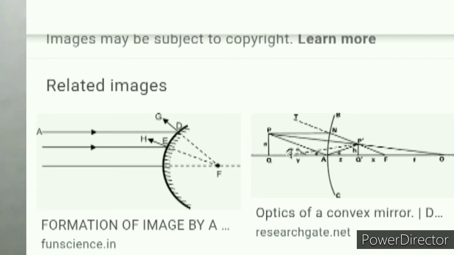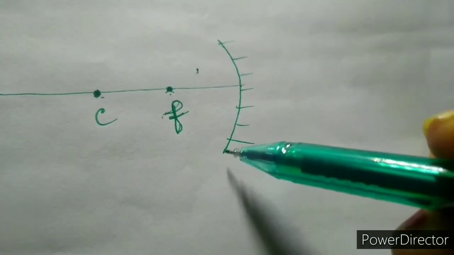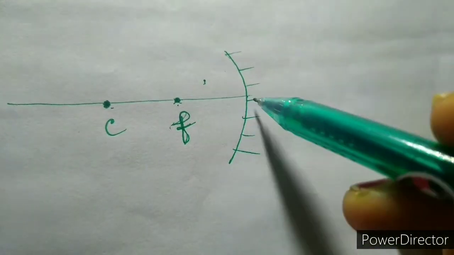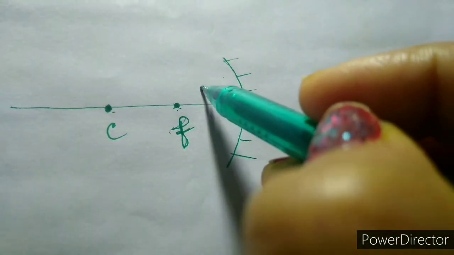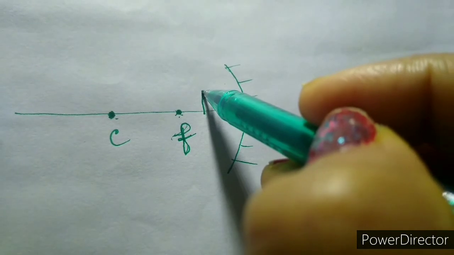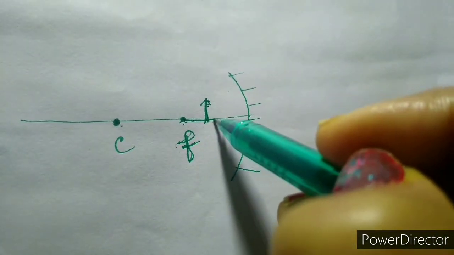Focal length you know, and this is a concave mirror.